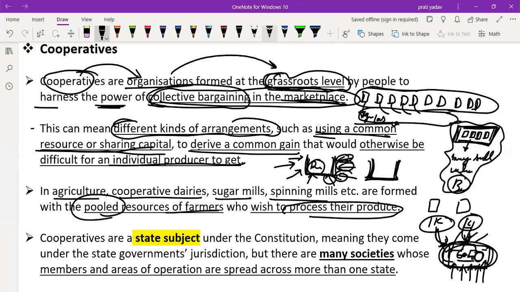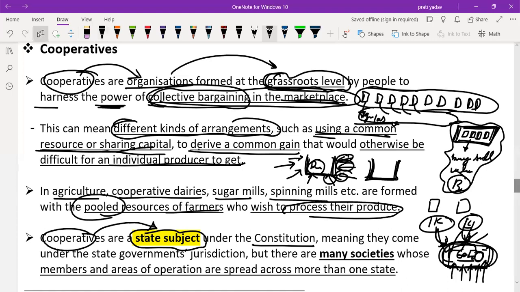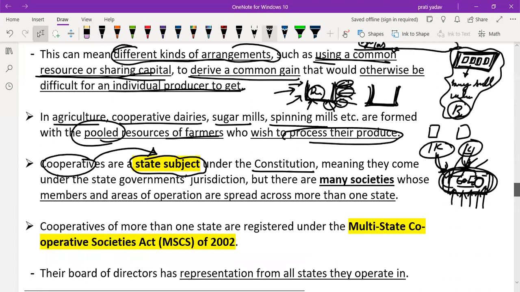Cooperatives are a state subject. That means they fall under the state under the Constitution. But remember, if a cooperative is spread across different states, then it is registered under a different act called the MSCS, I think, Multi-State Cooperative Societies Act.